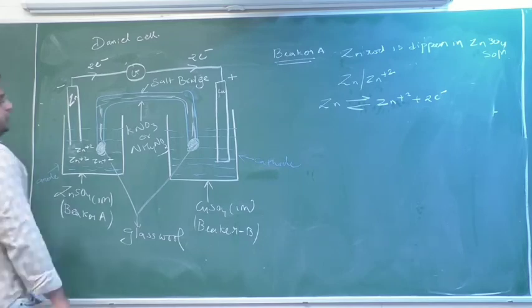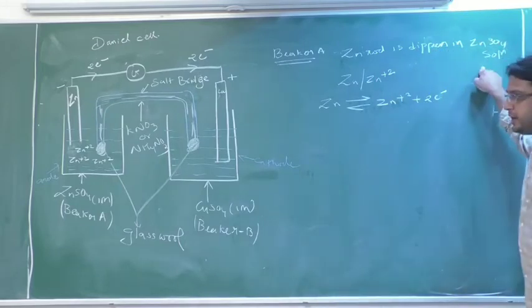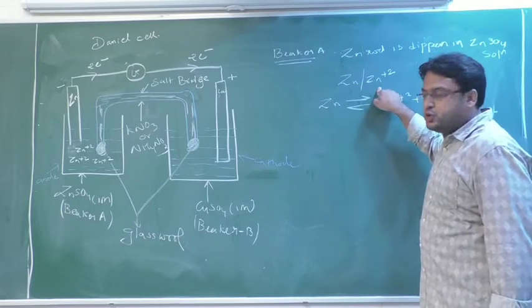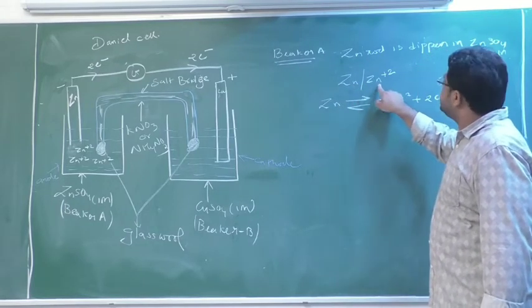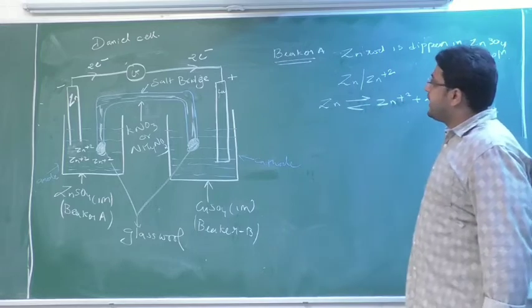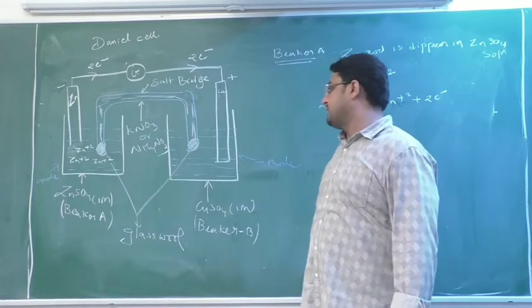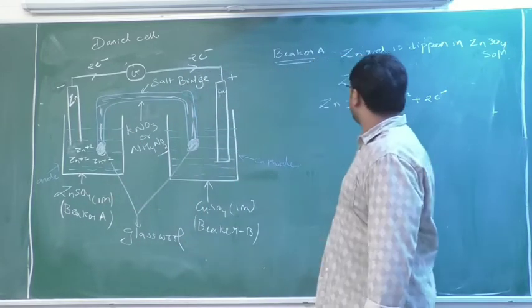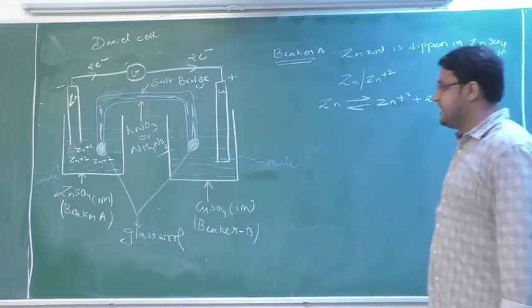So see here, I told you the zinc rod is dipped in ZnSO4 solution in beaker A. Zinc slash Zn plus 2: this slash indicates there is a contact between the zinc rod and its salt solution. This will act as an anode, this as a cathode, this is the anodic compartment and this is the cathodic compartment. Zinc will slowly release 2 electrons and convert into Zn plus 2.